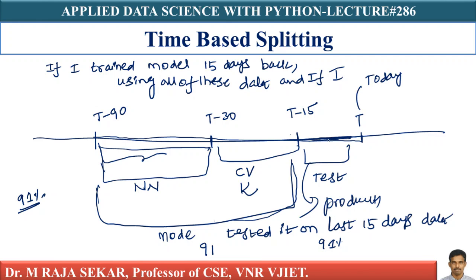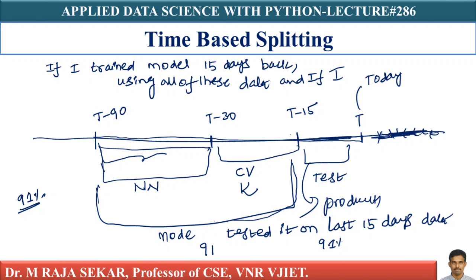But if things are changing with time, my product changes, reviews change. Since things change with time, the accuracy that I get with time-based splitting is much more representative of the accuracy that I will get in the next 15 days, as compared to random splitting.